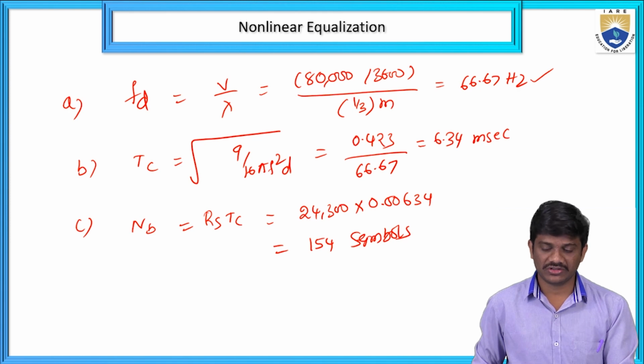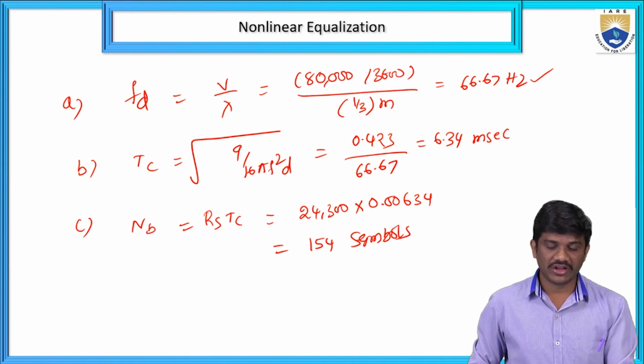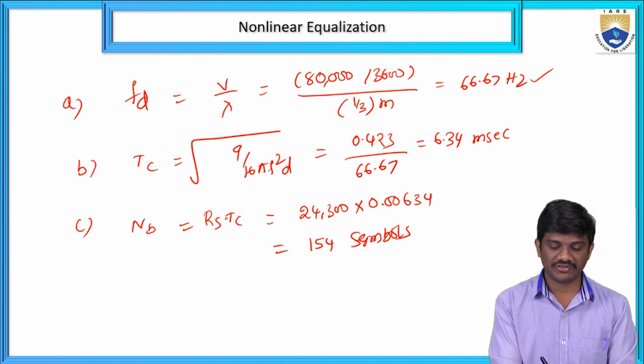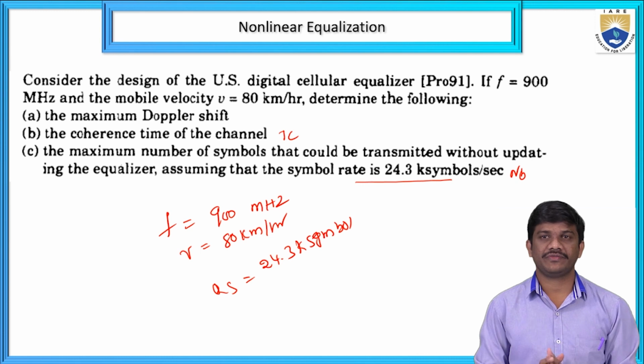And also coherence time equal to 9 by 16 pi fd square. Then we can calculate it like that. After simplification, 0.423 by 66.67 equal to 6.34 millisecond. And also we can find out the maximum number of symbols, that is RS into TC, given from the problem. That is 24,300 into 0.00634. That we can find out, 154 symbols. Okay, this is the solution for this problem.